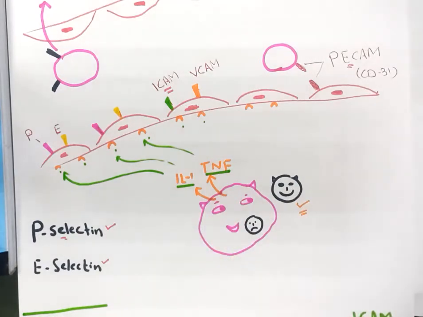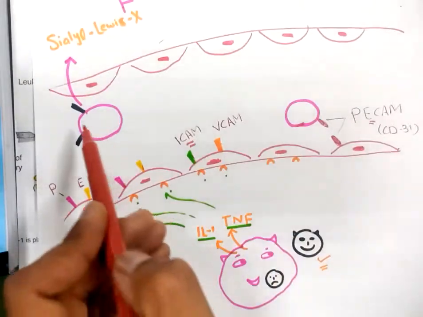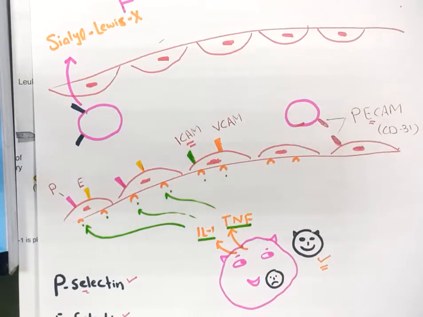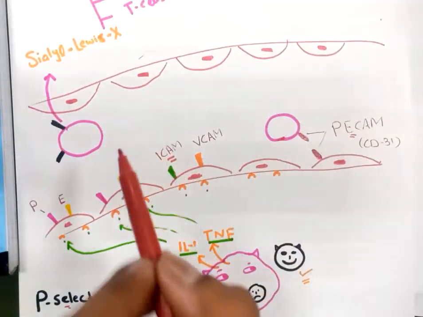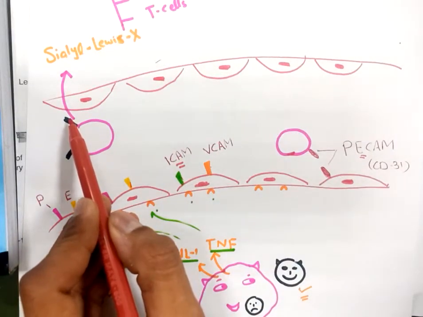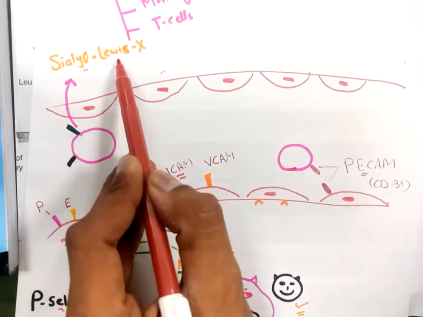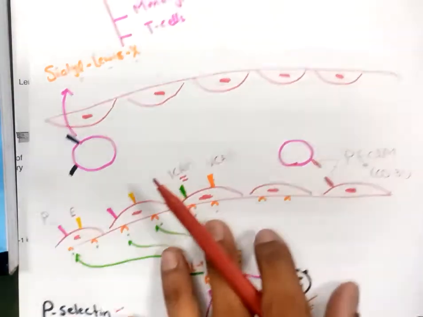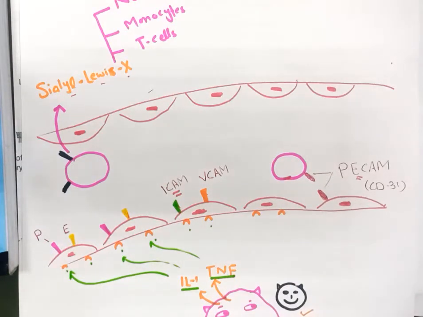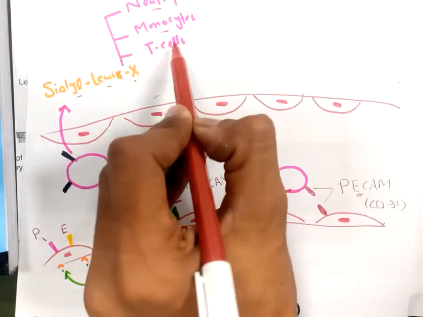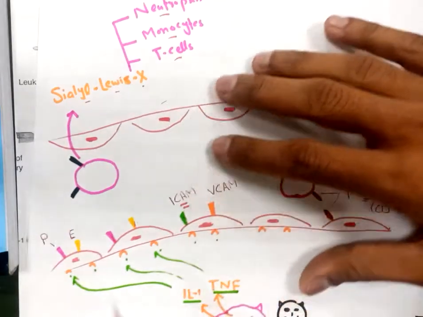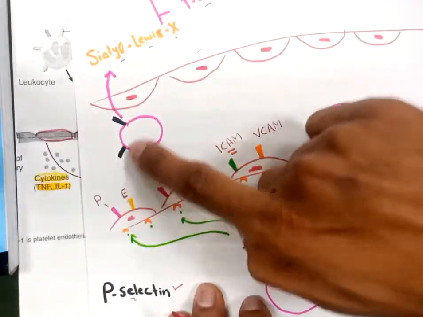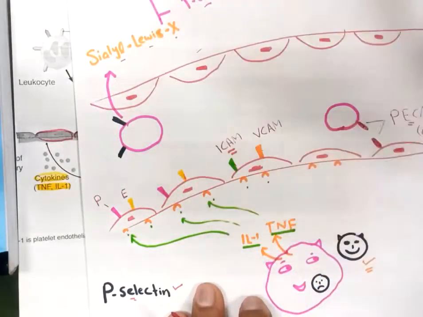Now what will happen on the surface of the white blood cells, our leukocytes, neutrophils, monocytes, T cells? There are some other proteins called Sialyl-Lewis X proteins, and these proteins are present on the surface of neutrophils, monocytes, and T cells. You know what the role of these proteins is?